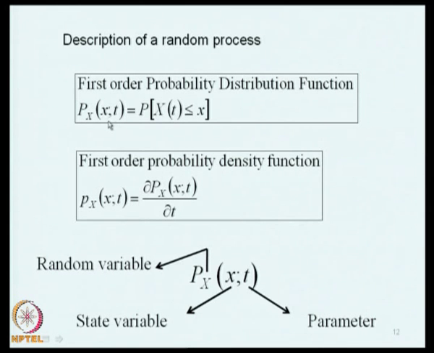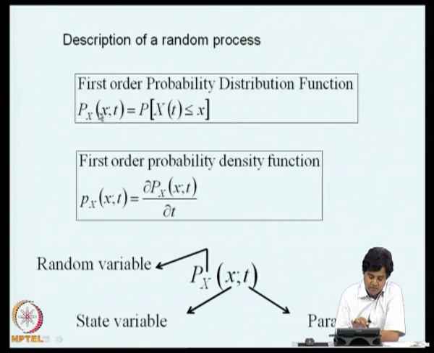Now, associated with this probability distribution function, I can define the probability density function as a derivative. Since the function is now a function of 2 independent variables, I use the partial derivative. This distribution function has all the properties of a probability distribution of a random variable. It takes values between 0 and 1, it is monotonically non-decreasing, and this is the density function, which again is positive, the area under this density function is 1, and so on and so forth.